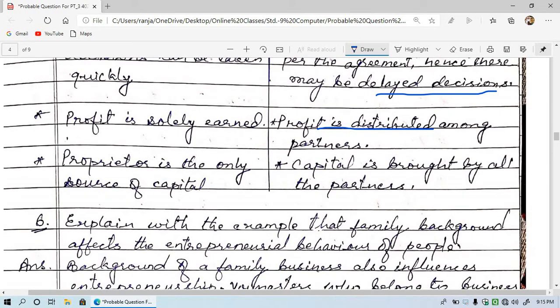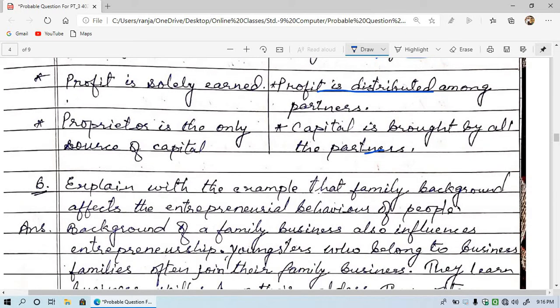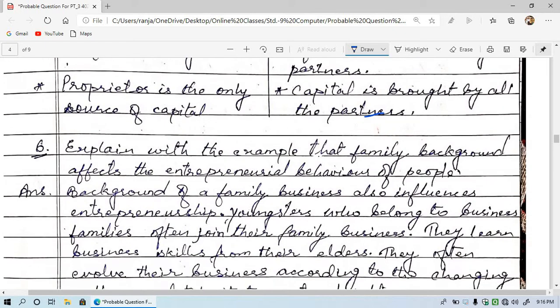Proprietor is the only source of capital, means one person is the investor, but here capital is brought by all the partners, means two or more persons who are involved in the partnership business, they all are responsible for bringing the capital and investment. So these were the differences. You may add some more differences and write in the exam. For further study, you can see your book.